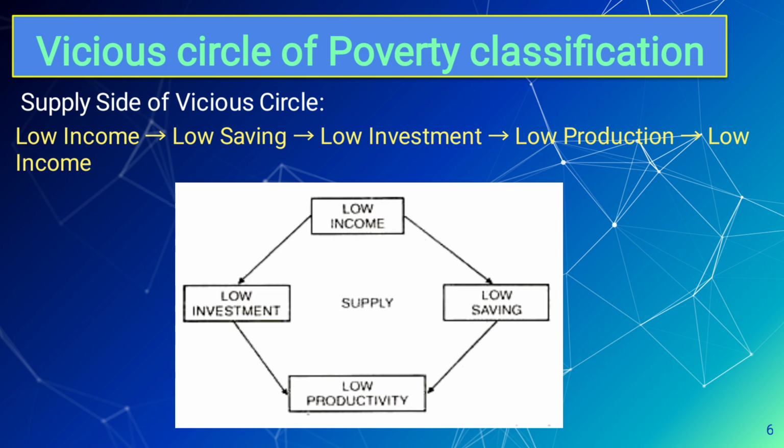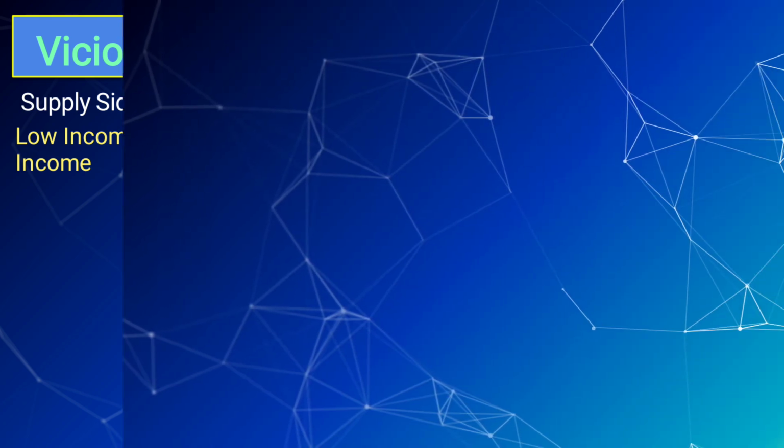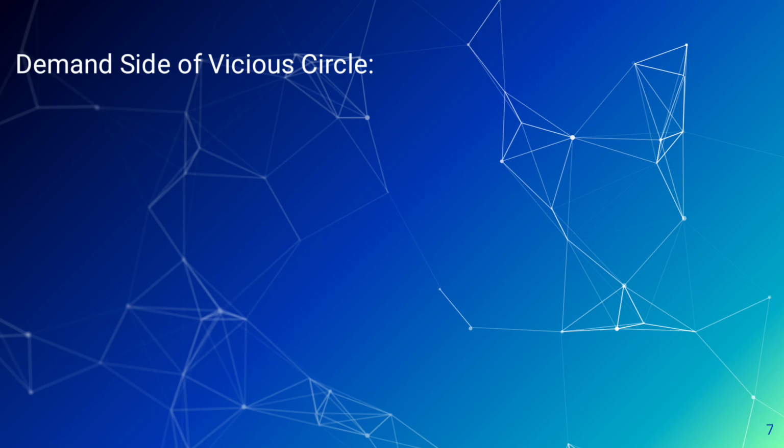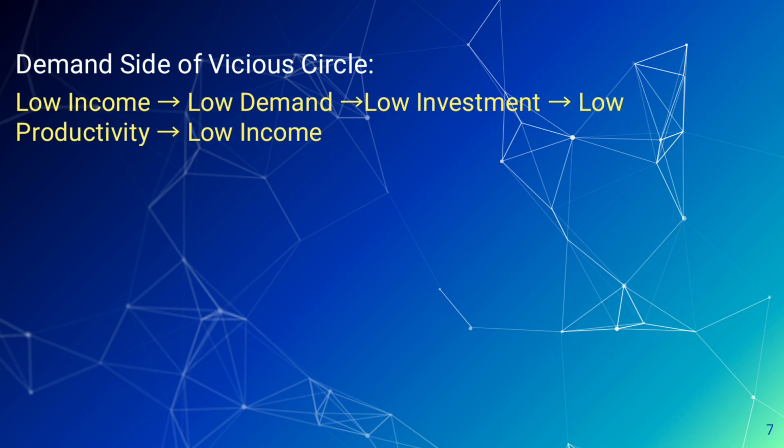If people save less, then the investment will be less. That means their production will be less. So that tends to low income again. It works in a circular way.